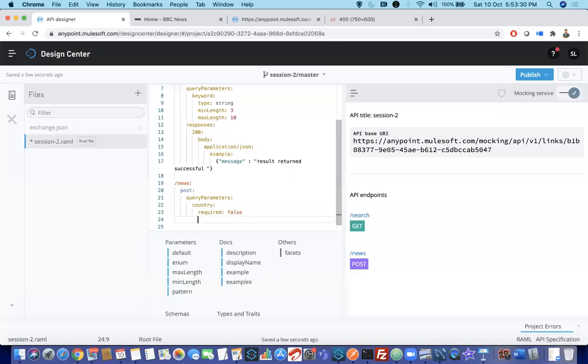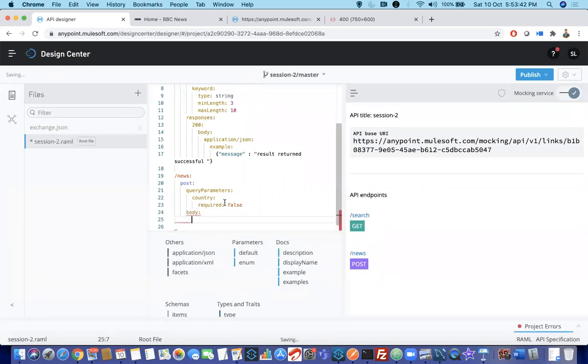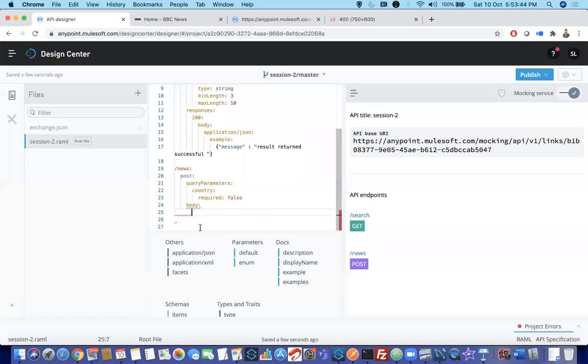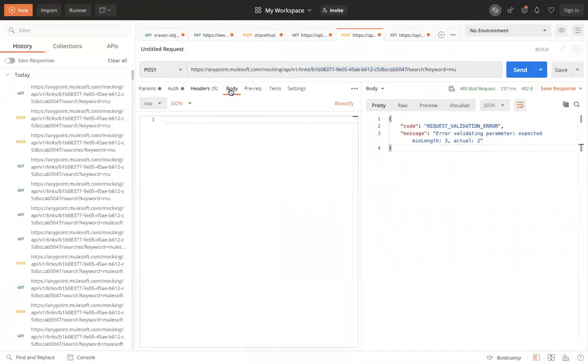Because this is a request, it should come under query parameters, because this is one form where we are passing query parameter. And now I want to pass it some fields in body. Okay, I'll click on body. So body, what is the type of body? In Postman also, if you can see the post method, whenever you click on body and click on raw, it will have different kinds.